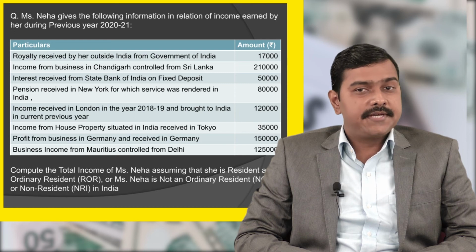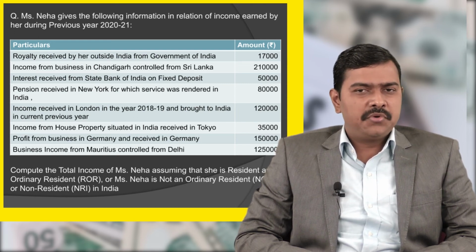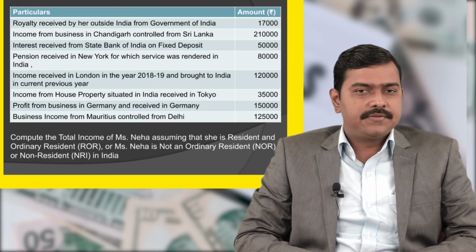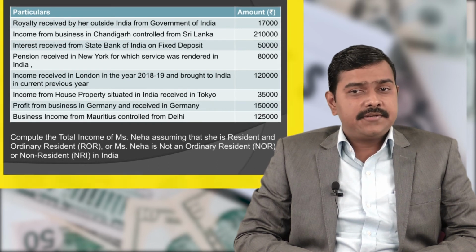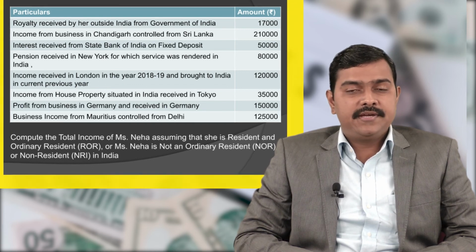Profit from business in Germany and received in Germany 1,50,000. And business income from Mauritius controlled from Delhi 1,25,000. Compute the total income of Ms. Neha assuming that she is resident and ordinary resident. If Ms. Neha is not an ordinary resident or she is non-resident in India, so we have to find out the total income of Ms. Neha assuming that she is ROR, NOR and NR.